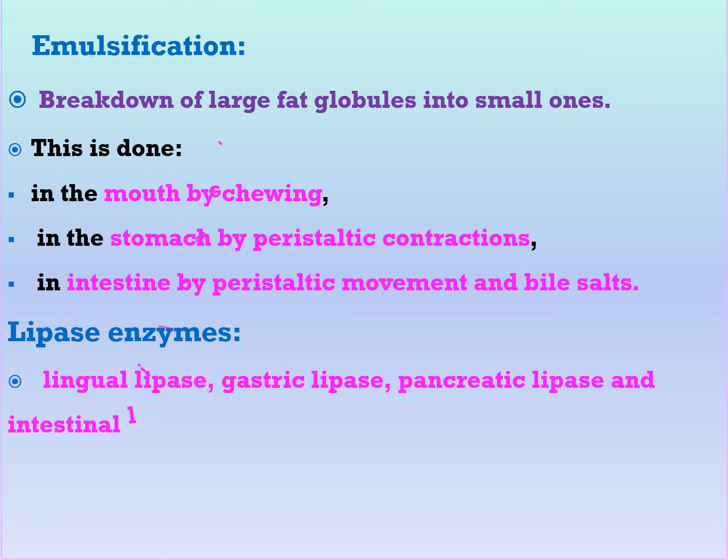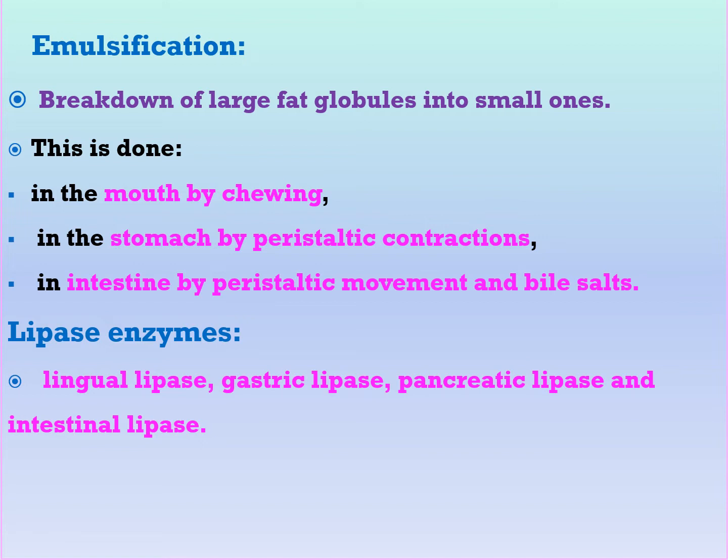First step is emulsification. What's meant by emulsification? Emulsification is the breakdown of large fat globules into smaller ones, and so increasing the surface area exposed for lipase enzymes. This is done in the mouth by chewing, in the stomach by peristaltic contractions, in the intestine again by peristaltic movement and by bile salts. And this bile salt has a very important role which we will discuss later, inshallah.